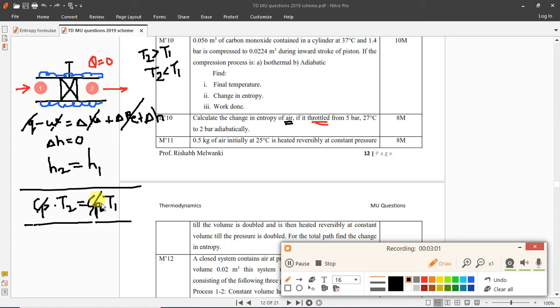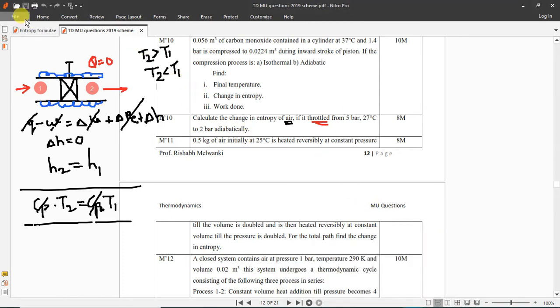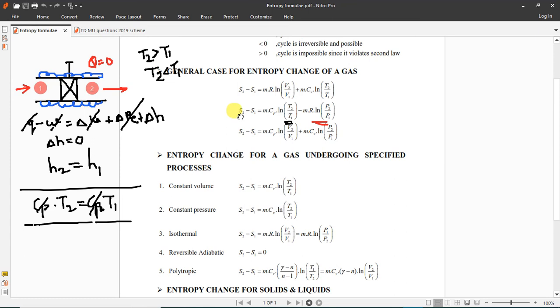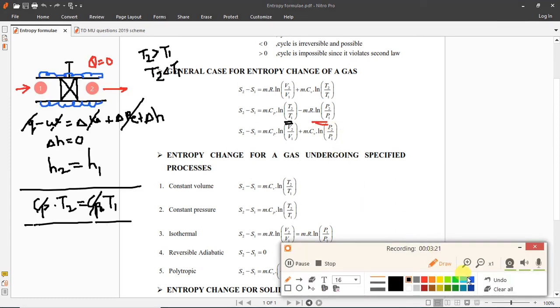Okay, this is clear. If some random real fluid is given here, they might say in the question that the temperature is either increasing or decreasing. It will depend. So when you go back to the formula list for entropy, we had seen that we cannot use this formula and this formula because data was given in terms of pressure. P1 was given, P2 was given, and T1 was given.